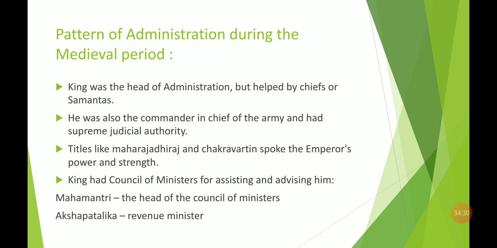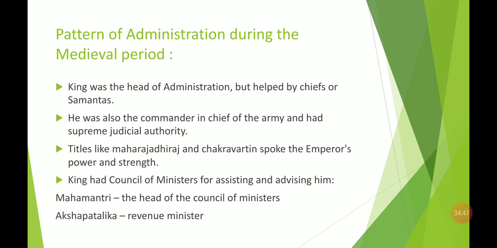Whatever the king or emperor was, their power was shown by the titles they assumed, like Maharajadhiraj and Chakravartin. There were several titles during the medieval period.